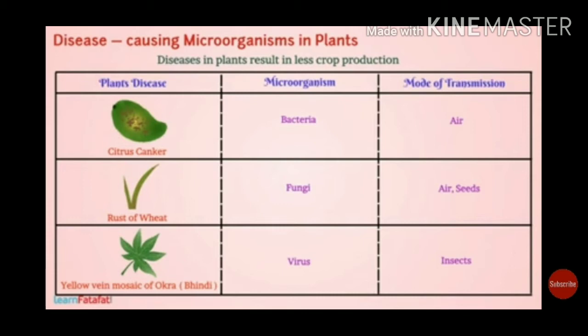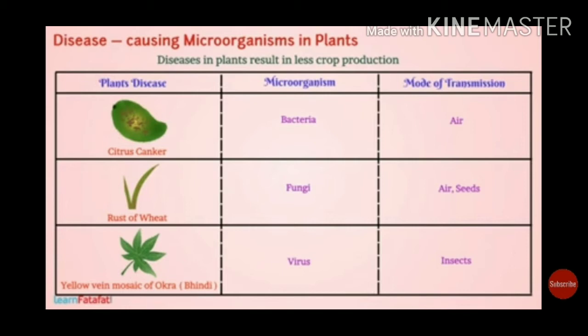Rust of wheat is caused by a fungus, and the transmission is either by air or by contaminated seeds. Another one is yellow vein mosaic of okra, which is bhendi, and it is caused by a virus and spread by insects.